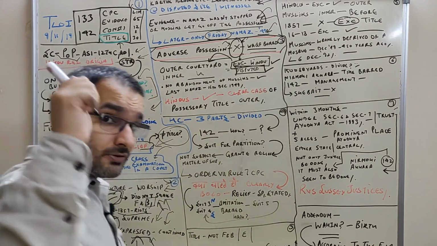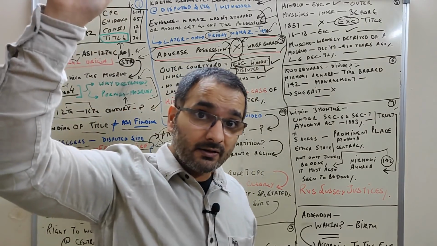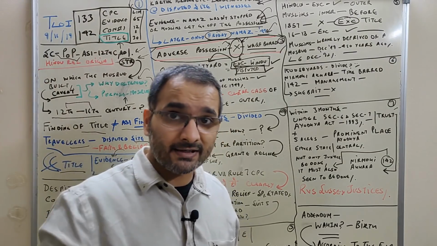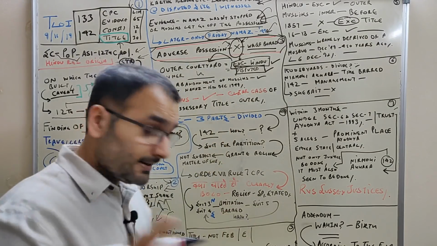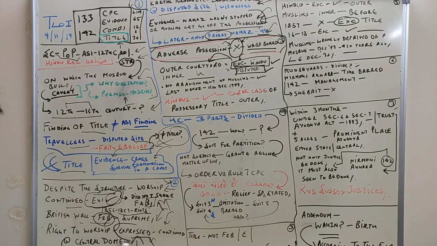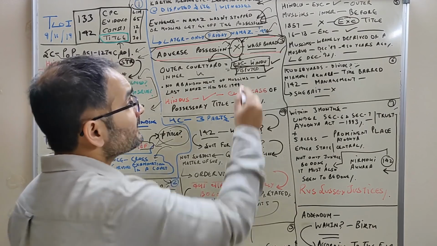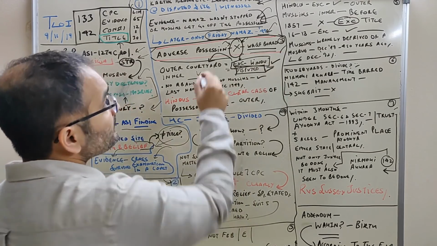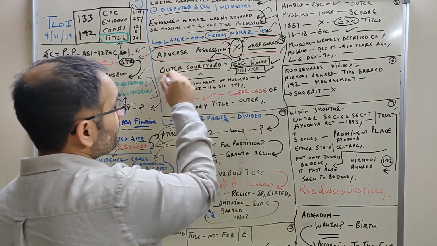So due to those devotees that have been worshipping continuously since the 16th century, 17th, 18th, 19th, and they have been expressing their right to worship by actions, by overt actions at that place, the Muslims have failed to prove that they had exclusive possession of the inner courtyard.